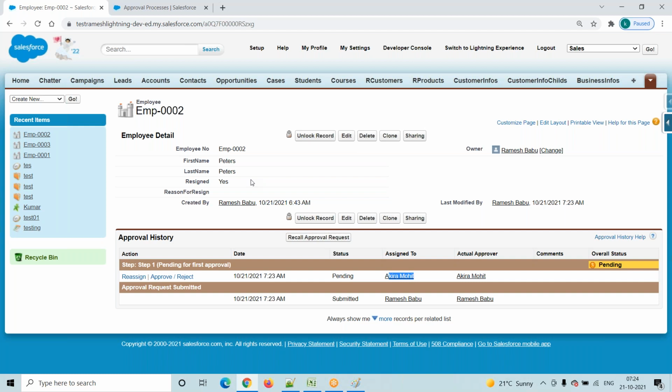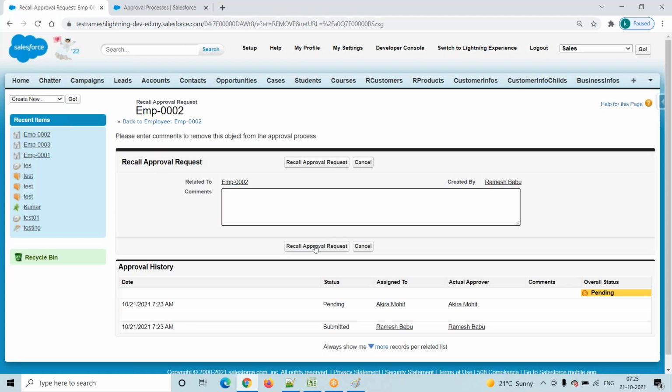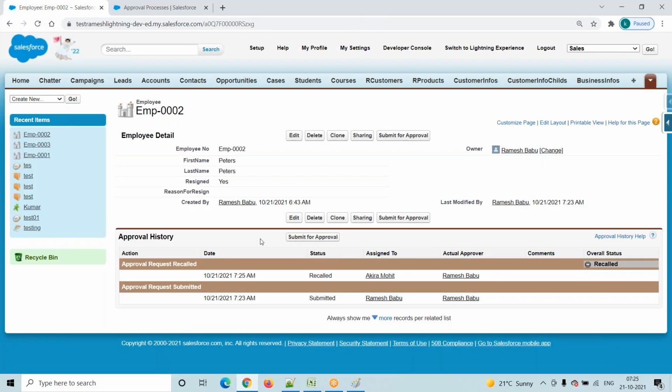When he clicks on the submit for approval button, the system will immediately lock the record. Why? He submitted for approval, so whether the approver will approve or reject, up to that you have to wait. Before that he has one more option, recall approval request. Suppose he wants to withdraw, yes, recall approval request. The employee withdraws his resignation.